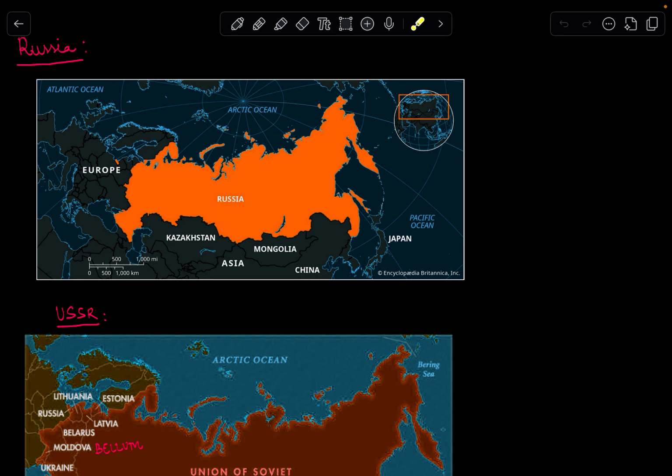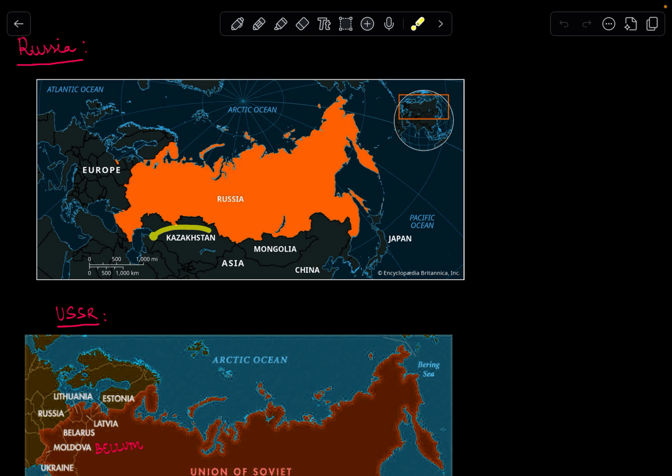So Russia basically lies between both Europe and Asia. Russia's neighbors are Kazakhstan, Mongolia, China is also a neighbor, and the countries of Europe.